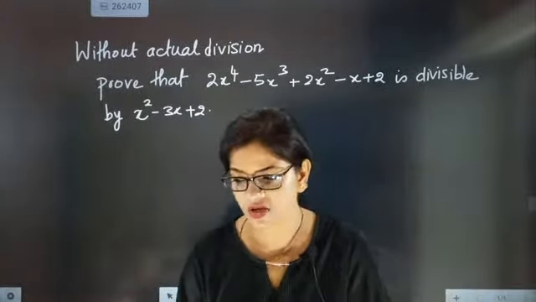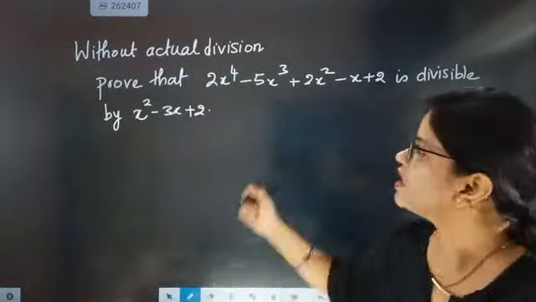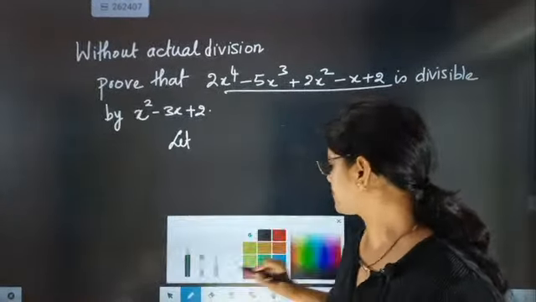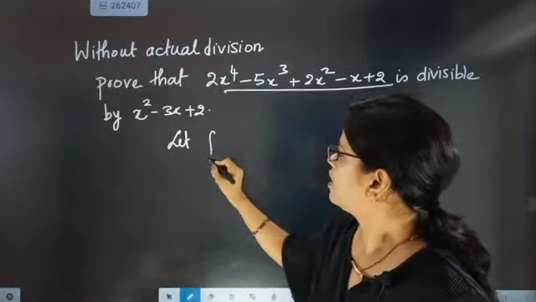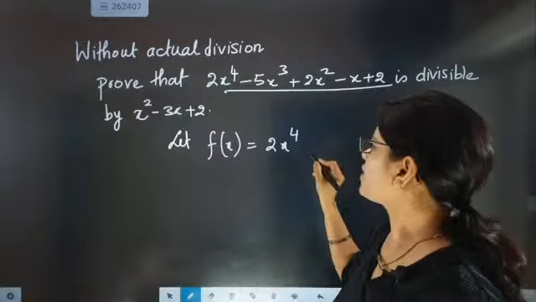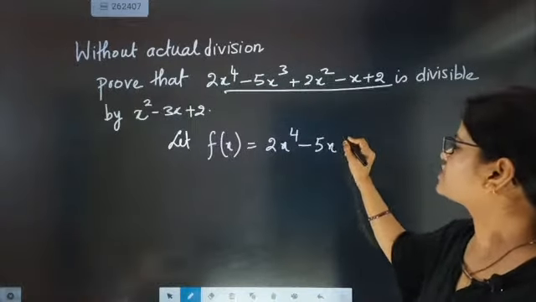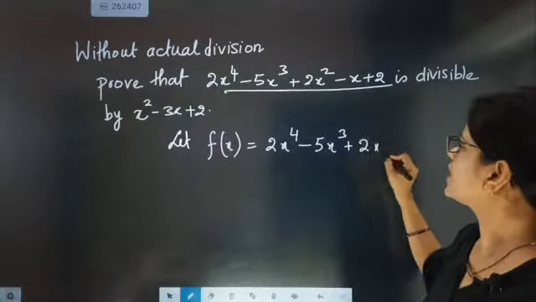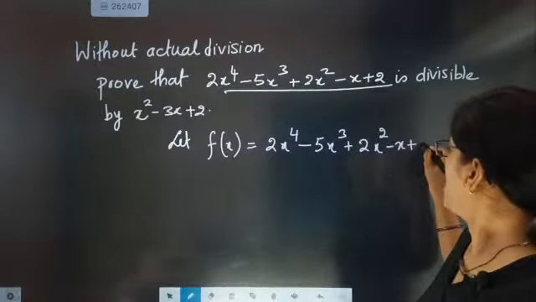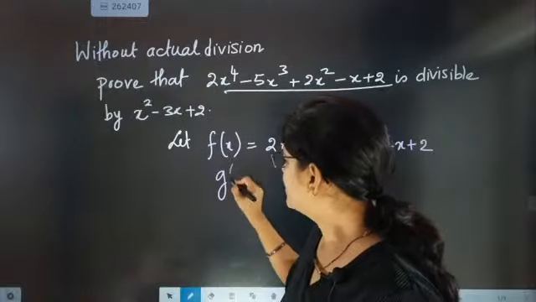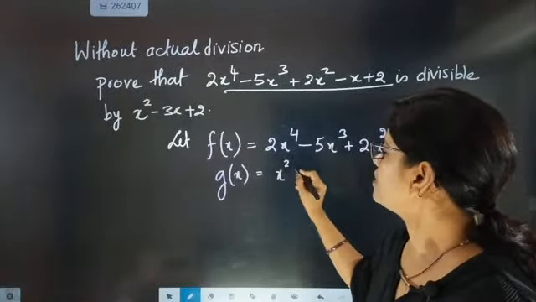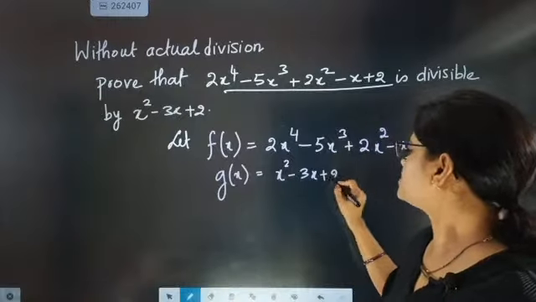So first, the simple work is we will take this one as f of x. Let f of x be equal to 2x to the power 4 minus 5x cube plus 2x square minus x plus 2, and g of x is x square minus 3x plus 2.